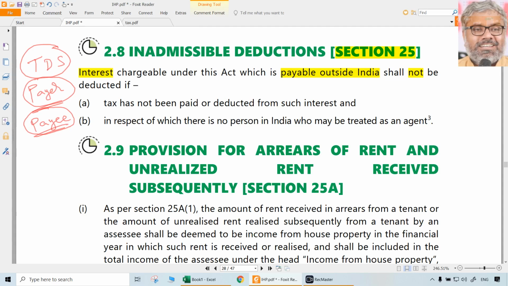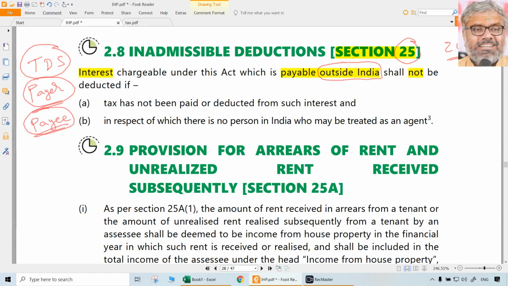Here what is happening? Who is the income earner? Income earner is somewhere outside India, right? Who is paying it? Somebody in India, naturally, who is our SASI. And it is the duty of the SASI whenever he pays interest. Which type of interest are we talking about? Of course, the interest related to the income from house property here. The interest on the loan that is borrowed for the purpose of income from house property, for which there was a deduction available under section 24B. For that, this is an exception, we can say. So 24B gave deduction. 25 says no deduction.